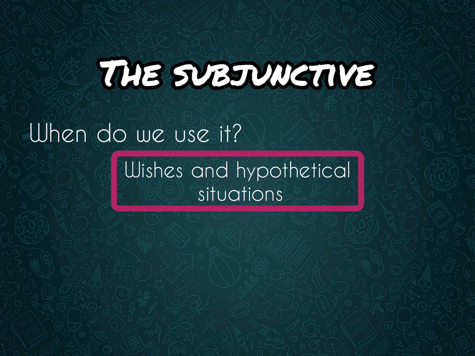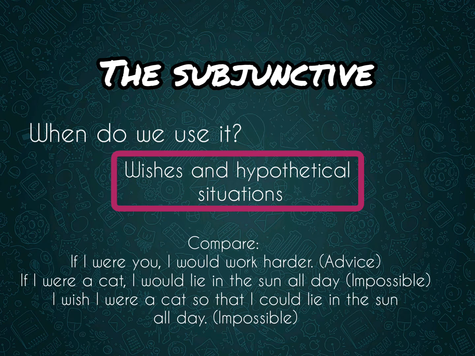Please, at this point, bear in mind that meaning is a very important area for grammar. It is not the same to say, if I were you, I would work harder, which is a piece of advice, than saying, if I were a cat, I would lie in the sun all day. I wish I were a cat, so that I could lie in the sun all day. In this case, the subjunctive is in the expression if I were or I wish I were, because it is something impossible or hypothetical.